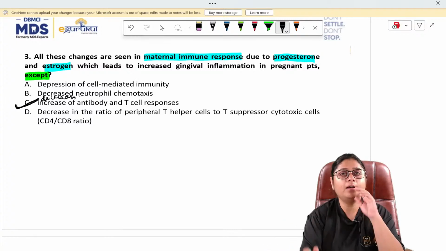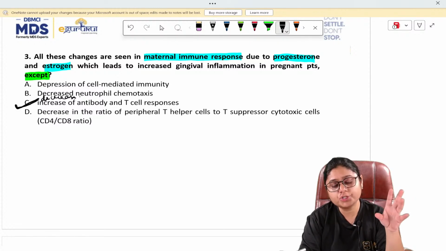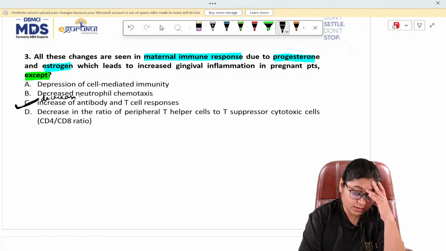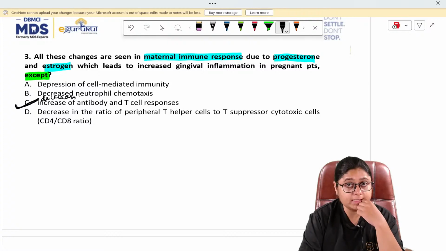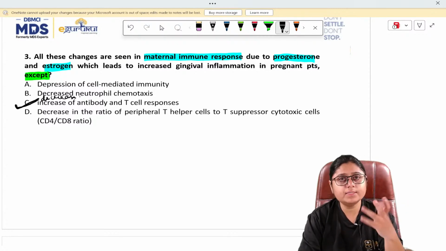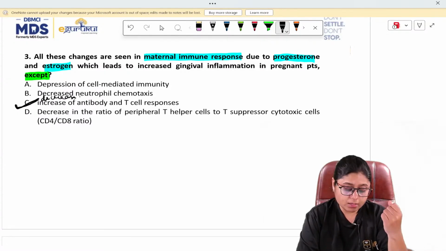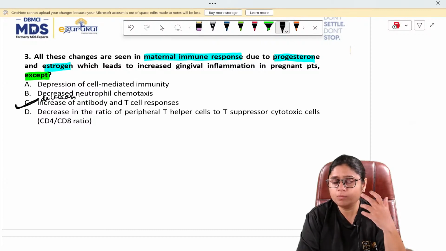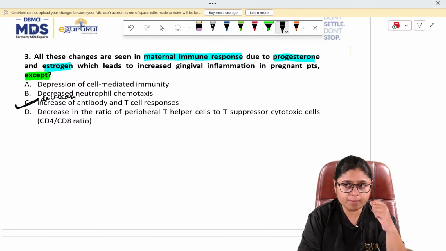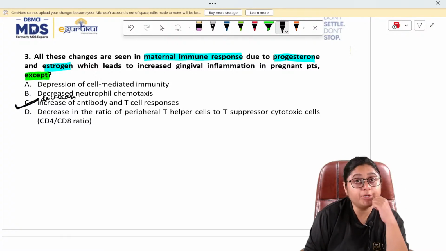One thing I'll tell you, even if you have no idea about what the question is asking, and you don't know this topic very nicely, what you can do is, see, it is about immunity. Immunity, all of us are reading since our first year or second year, I'll say second year pathology, right? So what you have to think is, okay, this question is from immunity. And in pregnancy, option number A is depression of cell-mediated immunity. Okay, cell-mediated immunity is decreasing. The first option is saying that.